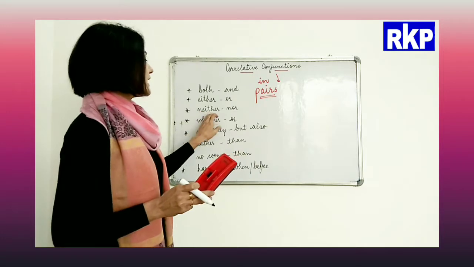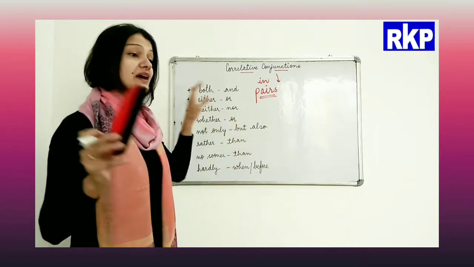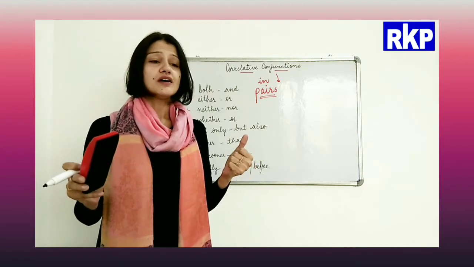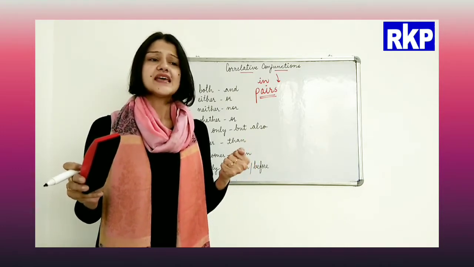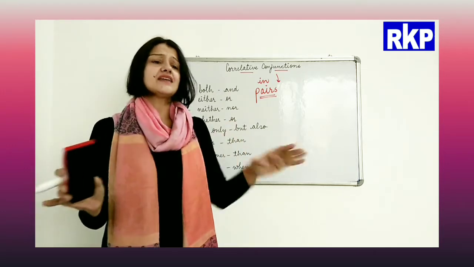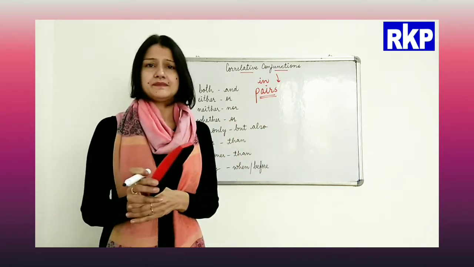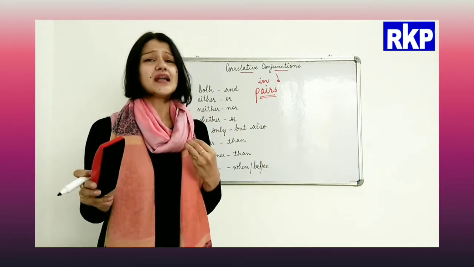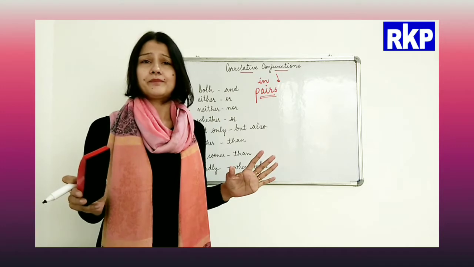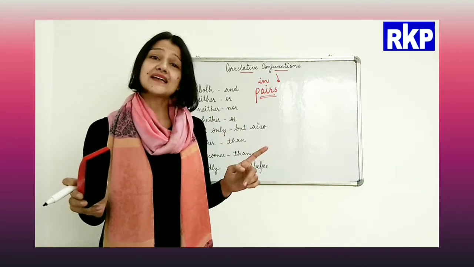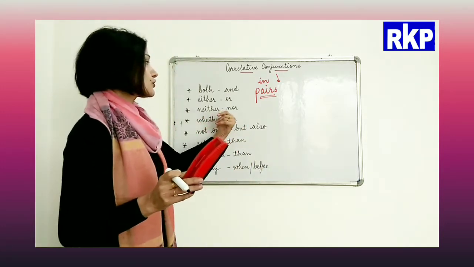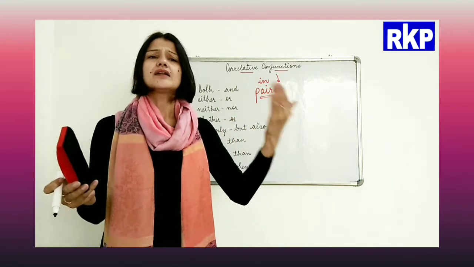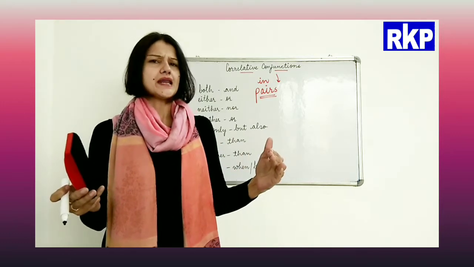Okay, neither and nor. Neither and nor are always used when we are saying that I don't want anything of these things. Suppose there are two choices there, but I do not like either of them. In that case we'll say neither nor. Like I can say, he is neither my friend nor my enemy.